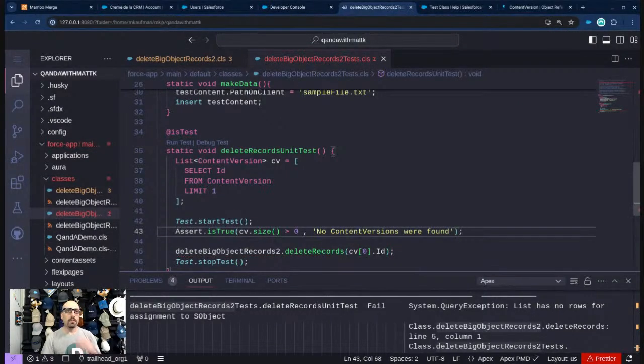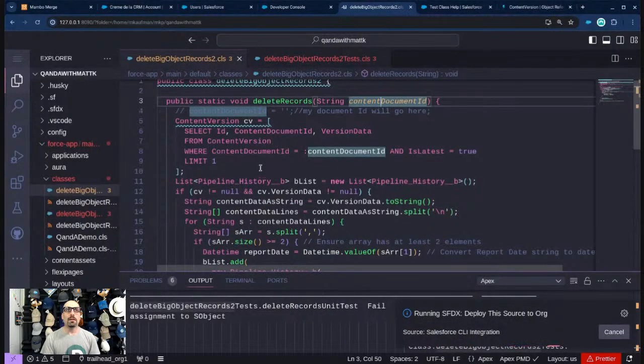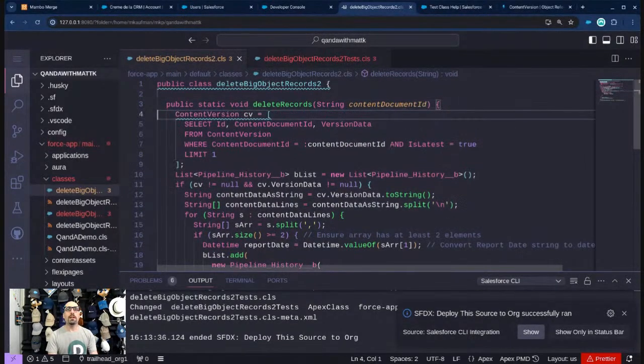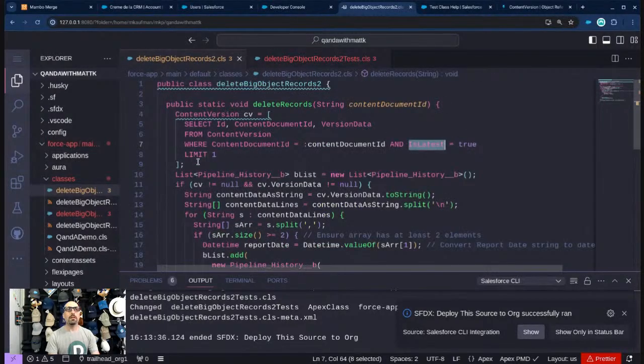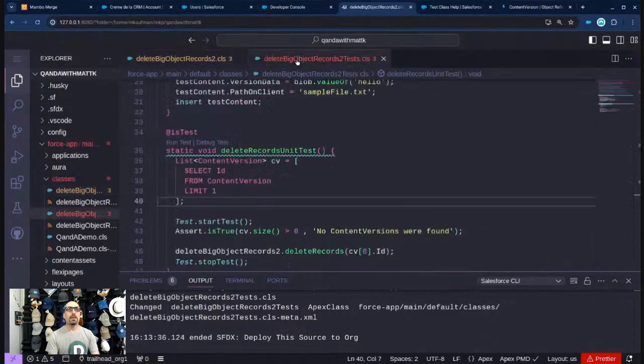Okay, so this will tell us if the problem is here, where we're passing in nothing, which I don't think is the case, or if the problem is here, which I think is the case. And I wonder if it has anything to do with this latest equals true, because that could be it. What I should do is actually use this query in my query.